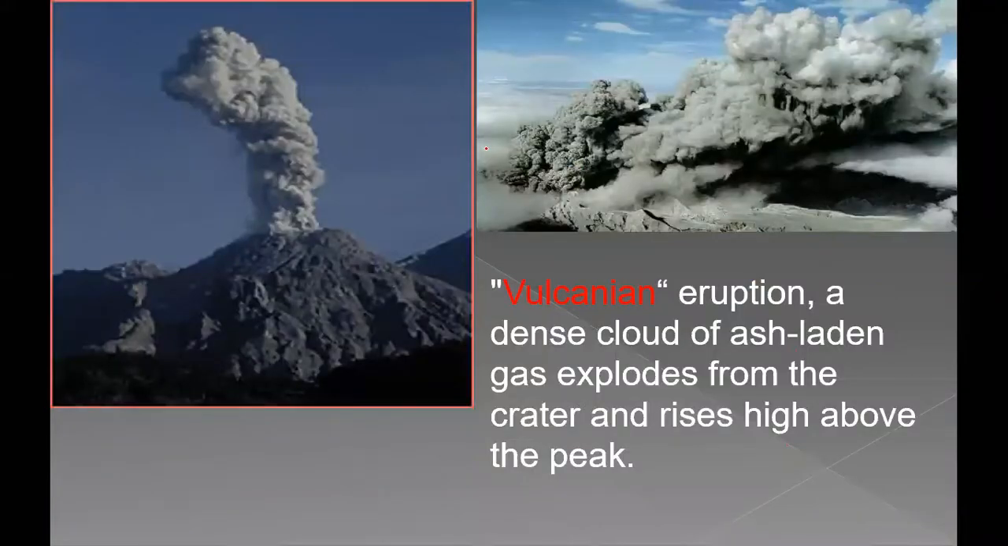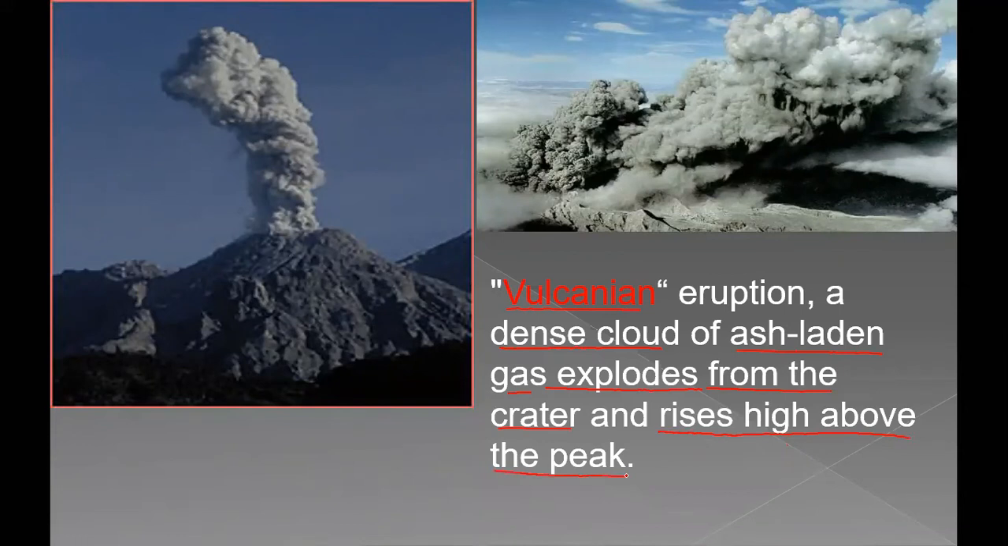Then next one is Vulcanian type of eruption. Vulcanian type of eruption, you can see here a dense cloud. In that case, it was a liquid lava. Here you can see a dense cloud of ash and laden gas. Ash and laden means ash and rock fragments. Laden gas explodes from the crater. Crater, I told you, mouth of the volcano, rises high above the peak.